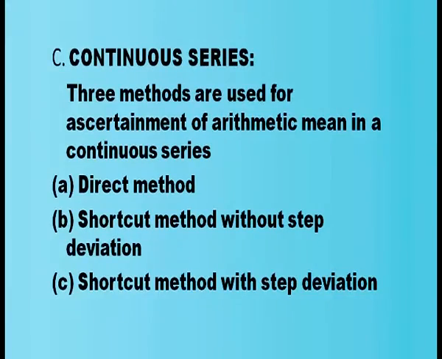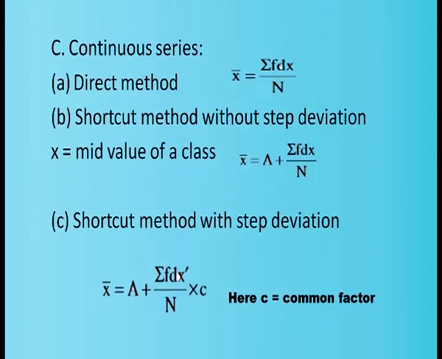In the case of continuous series, 3 methods are used to calculate the arithmetic mean. They are direct method, shortcut method and shortcut method with step deviation. So, one by one we will learn. Direct method, the formula is x bar is equal to sigma f x by n.